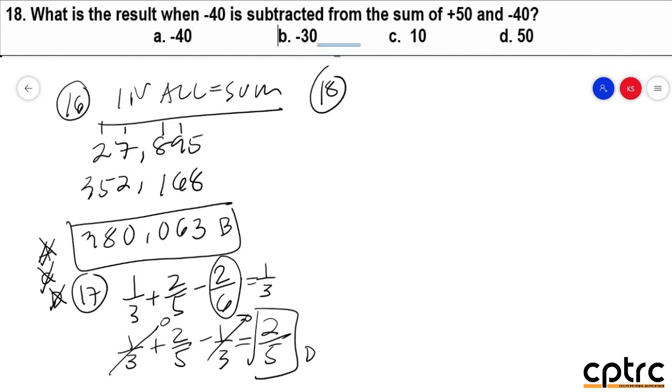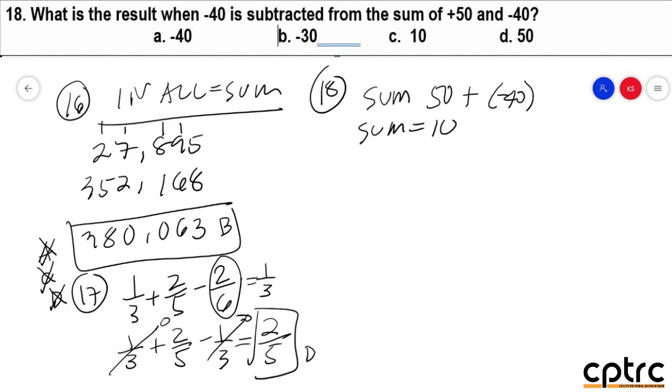What is the result when negative 40 is subtracted from the sum of positive 50 and negative 40? Again, there are two operations po yung gawin dito. First, you need to get the sum. Kaninong sum ang gustong kunin mo? Si 50 plus negative 40. And you need to get also the difference because may word po na subtracted. So, unahin mo natin yung sum. So, 50 plus negative 40, since unlike sign po sila, by base from the lecture, kailangan mag-minus. So, 50 minus 40, magkano yung sum natin? That is equal to 10.